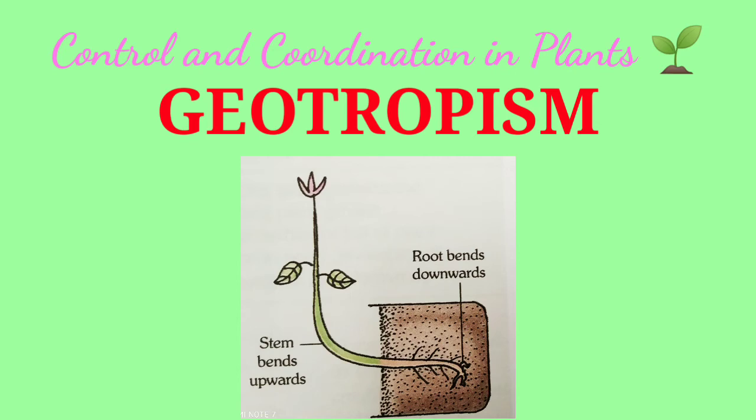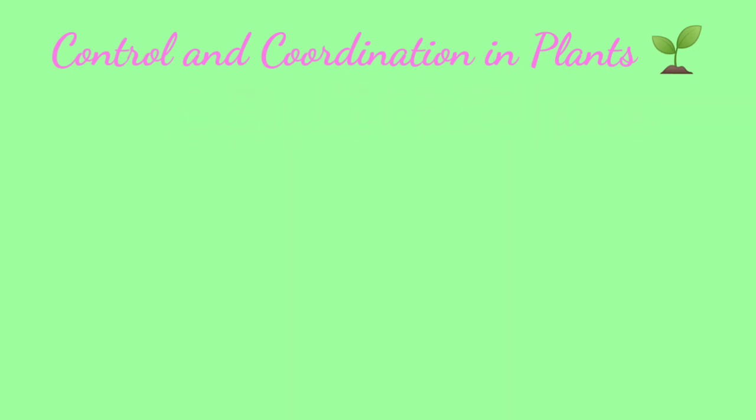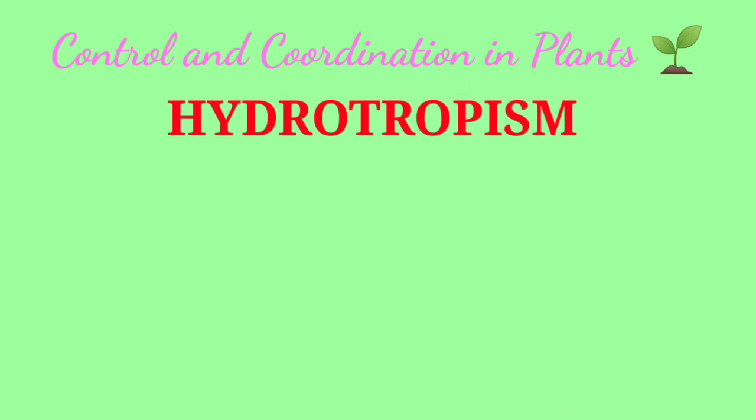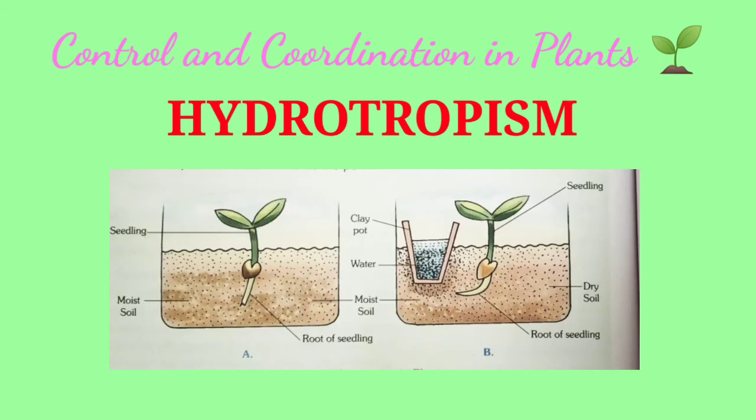Again, see in the diagram, and you can prove it with the help of this activity. Take a potted plant and place it horizontally to the ground for a few days. After a few days, the stem of this plant bends upward, showing negative geotropism, while the roots bend downwards and show positive geotropism. Next is hydrotropism. It is the growth of any part of the plant towards water. Hydro means water. Example, roots of the plant.